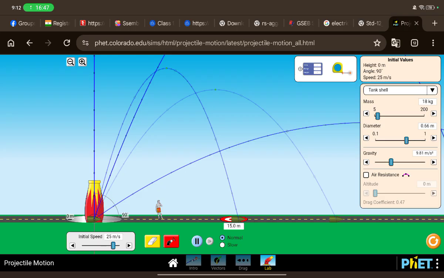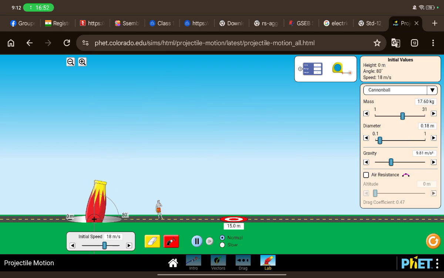As you can see here, the gravity is 9.81 meters per second squared, okay? But what if we increase the gravity? Let's say we are projecting this from Jupiter, or some other planet which has a gravity of, let's say, 18.40 meters per second squared, or let's make it maximum 20. Let's see what happens. Here speed is 18 meters per second. Let's launch it at 38 degrees. What do you think will happen?